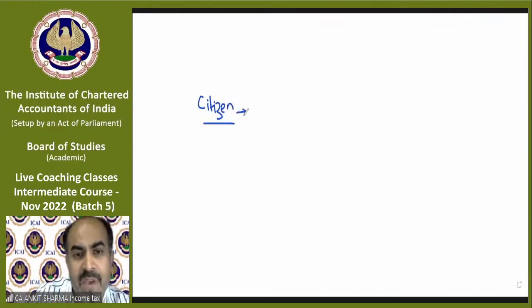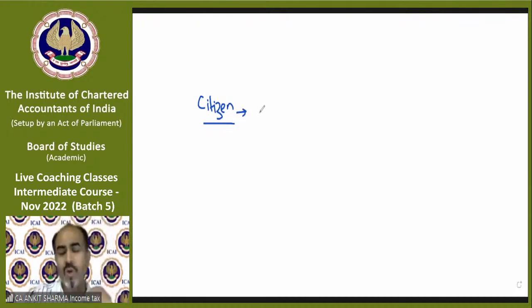So how do we find out whether Mr. A, Mr. B, you or me is a citizen of India or not? Of course, there is a form available. Whenever the form asks whether you are a citizen of India, we always write yes, or we tick it. So what is the reason we are all called citizens of India? What is the concept behind this?